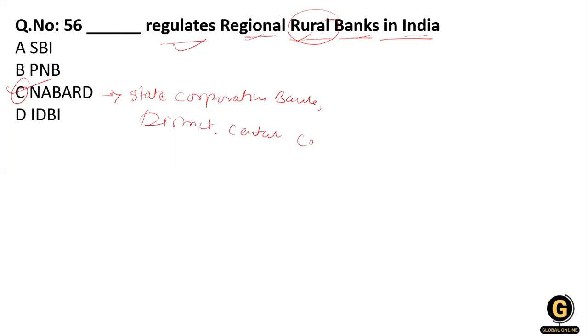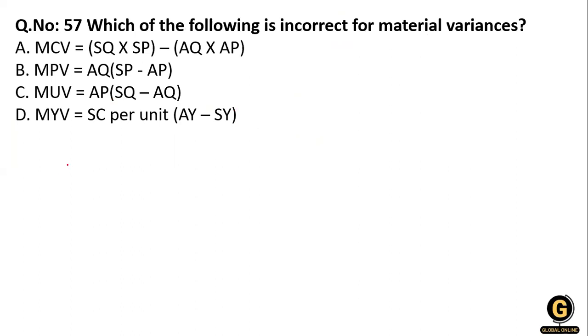The NABARD came in the year, its act is the NABARD Act of 1949. Clear? Yes, next question. Here C is the correct answer. Now next one: which of the following is incorrect of material variance?